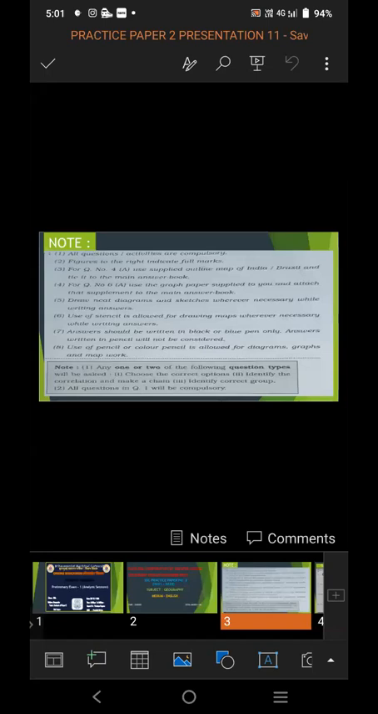Third note, for question number 4A, use the supplied outline map of India or Brazil and tie it to the main answer book. Question number 4A is based on map filling. You are given a map of India or Brazil as per the question asked in the exam, and you have to fill the map, and the map supplement is to be tied to the main answer book.